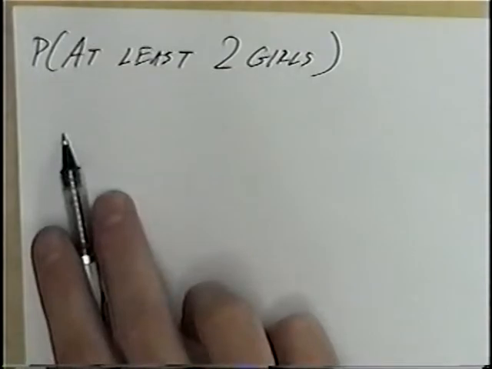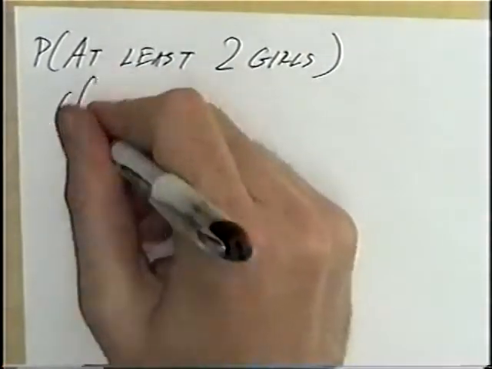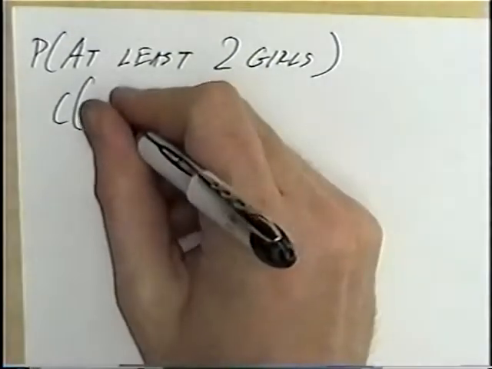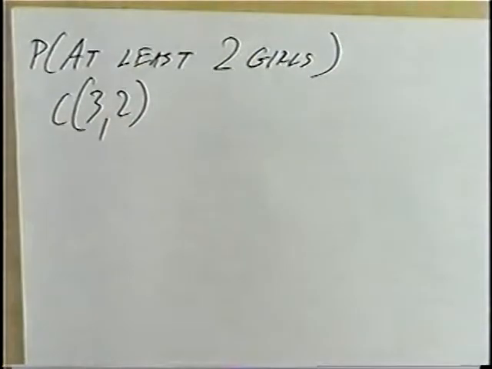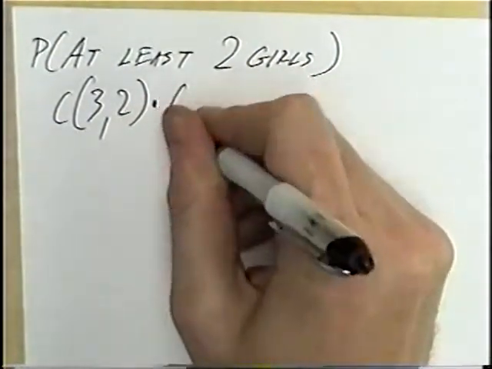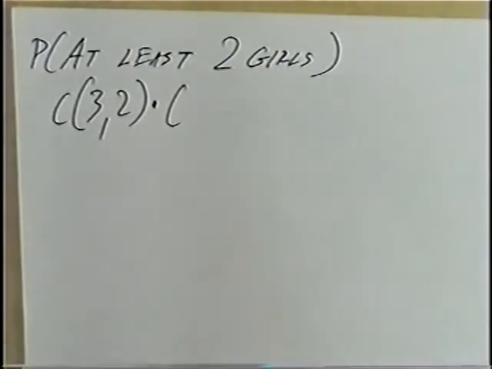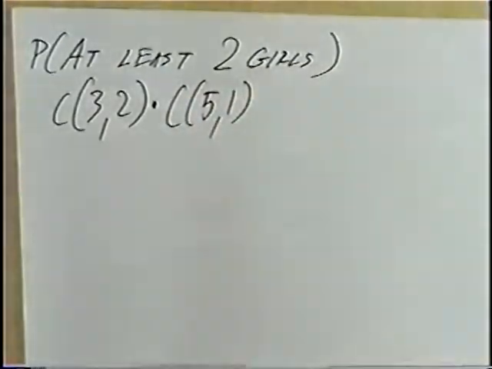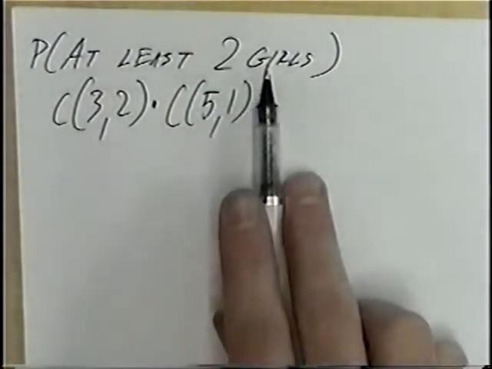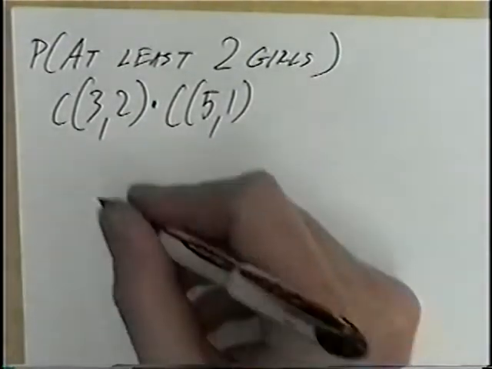So the first fraction we'll set up for the probability is the probability of 2 girls. Again, a combination. The number of girls total would be 3. And if we're picking 2 girls, that would be 3 comma 2. Multiplying a second combination. If we pick 2 girls, that means the other one has to be a boy. Combination 5 total boys, and we'll be picking 1. So the number of ways to pick 2 girls would be combination 3 comma 2 times combination 5 comma 1.